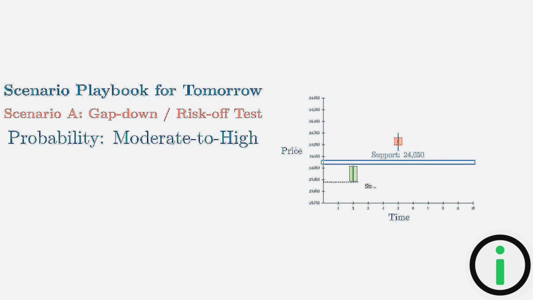This is where our put wall and bullish order blocks sit. If 24,050 holds, look for a reaction bounce back toward 24,200. If you are holding long positions, this is your key decision zone. If it breaks with high volume, the next stop is the structural support near 23,880.